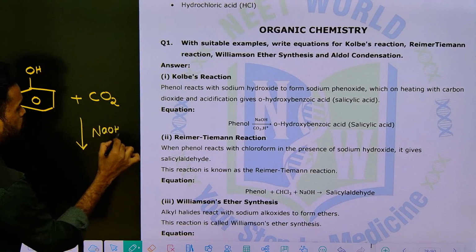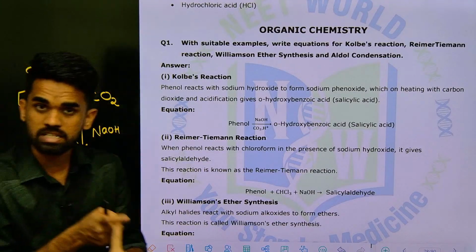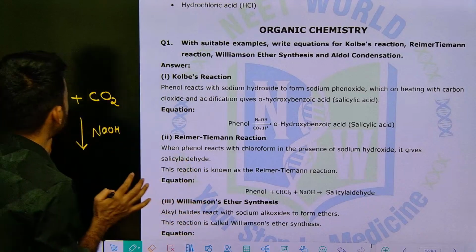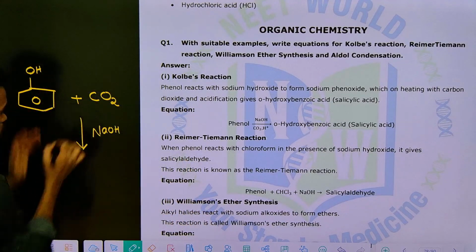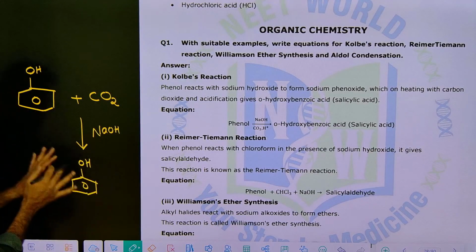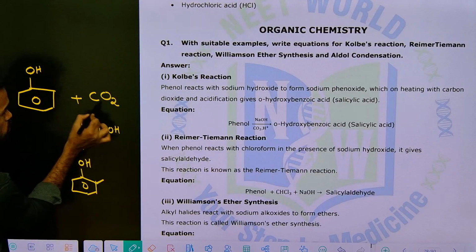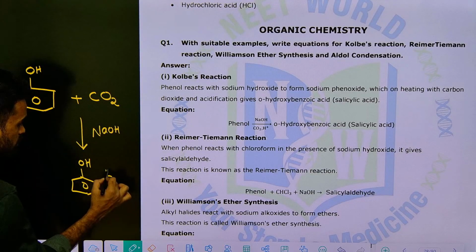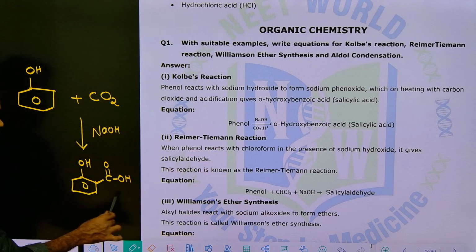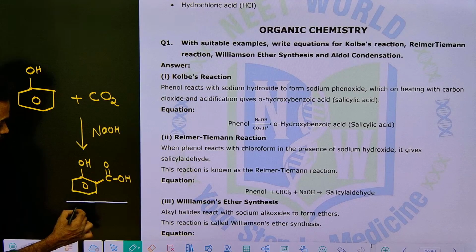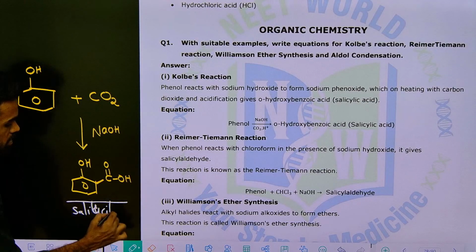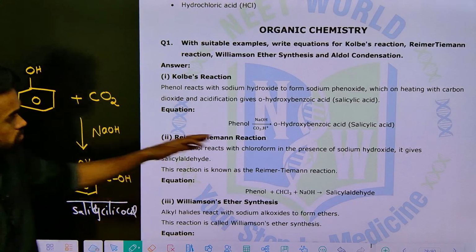You are familiar with the structure of phenol, with carbon dioxide, and the next one is NaOH. These 3 combine to give a product: phenol as it is, and here you add CO2 and this OH, so it gives you COOH. Like this you get the final product. The product name here is ortho-hydroxybenzoic acid, salicylic acid.